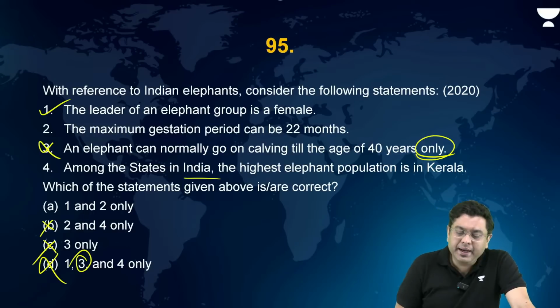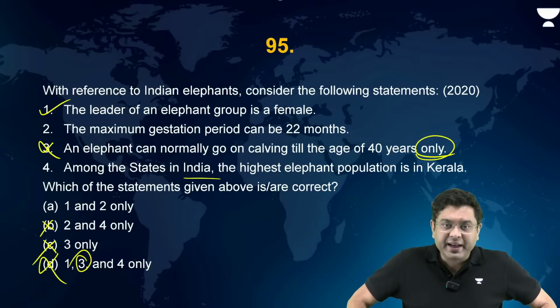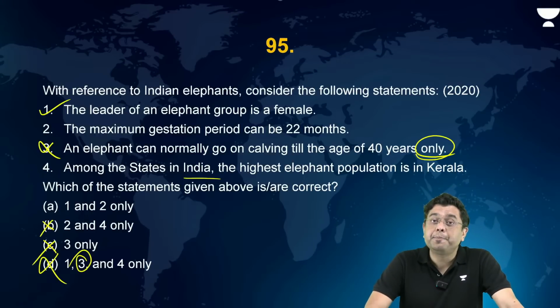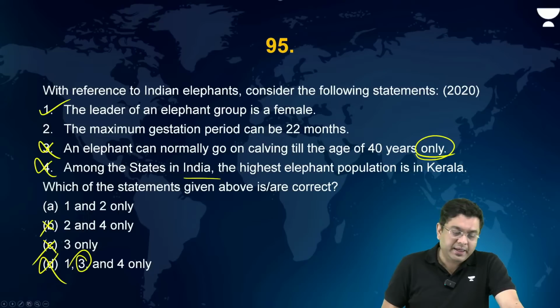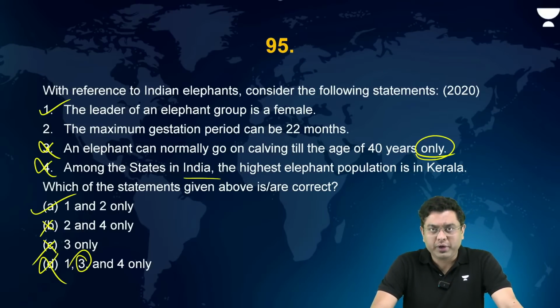Among the states in India, the highest elephant population is in Kerala. Is it correct? No. The highest elephant population is basically in Karnataka, not in Kerala. Incorrect. So the correct answer is 1 and 2 only.